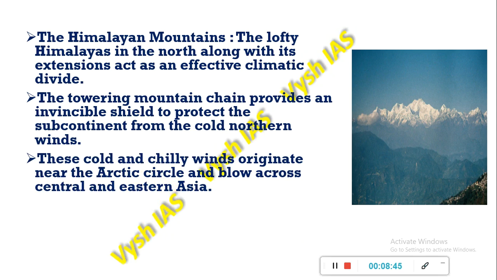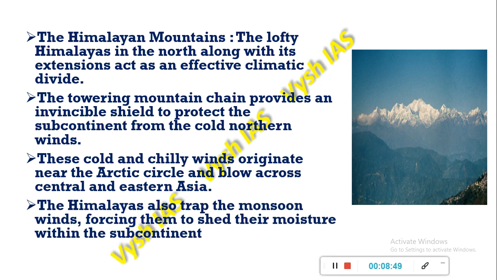These cold and chilly winds, which originate near the Arctic Circle, blow across central and eastern Asia. The Himalayas also have a very good advantage. They trap the monsoon winds, forcing them to shed their moisture within the subcontinent only. So it is good for India in many ways.